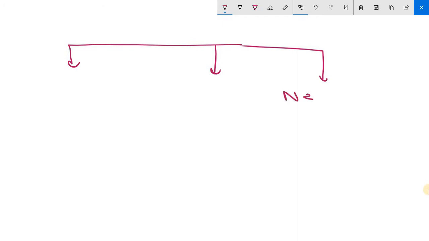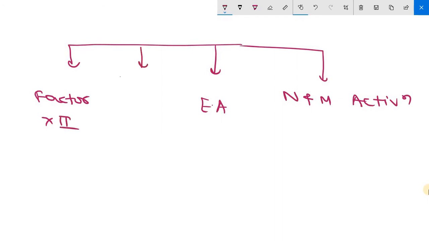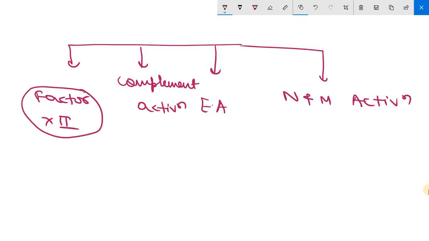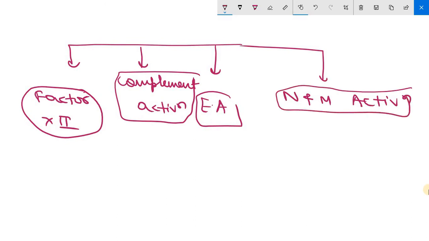The first one is neutrophil and monocyte activation. The second is endothelial activation, and the third is factor 12 activation. Along with this, sometimes complement activation is also there. So factor 12 activation, complement activation, endothelial activation, and neutrophil and monocyte activation. Clear?